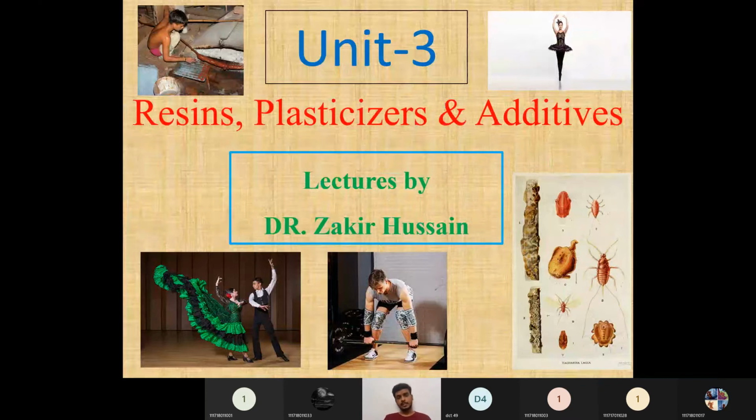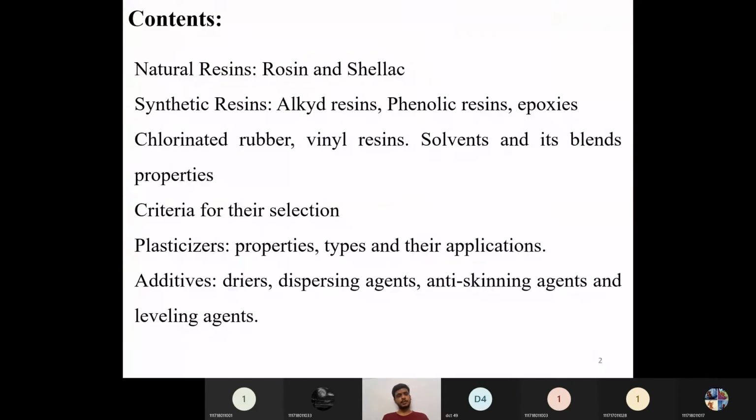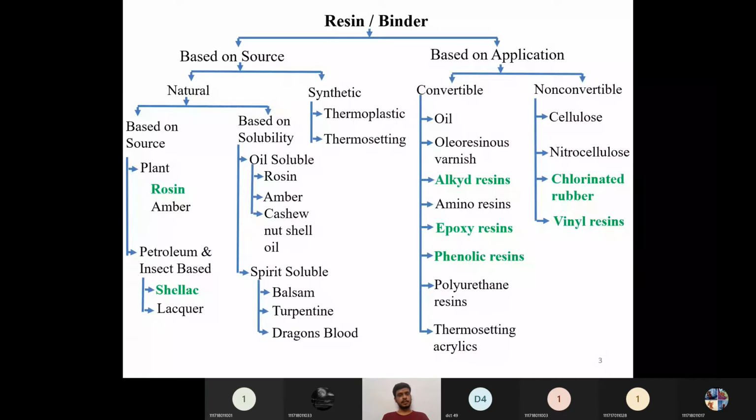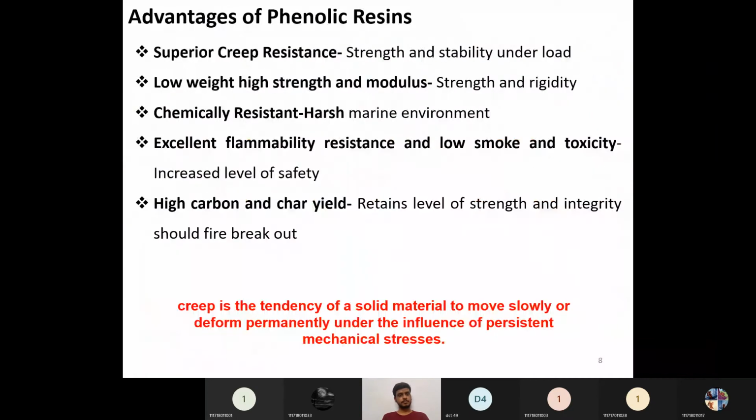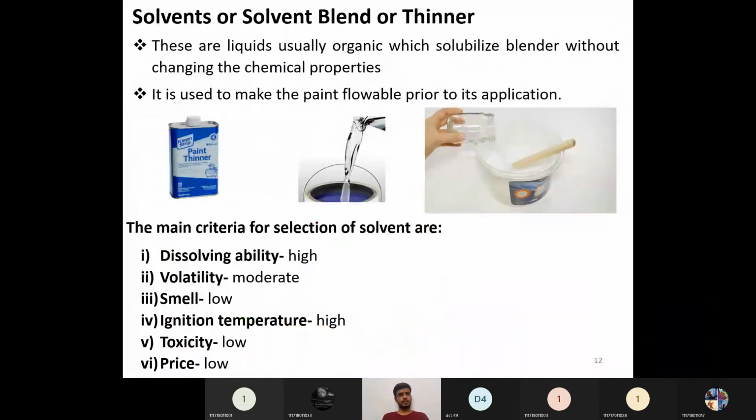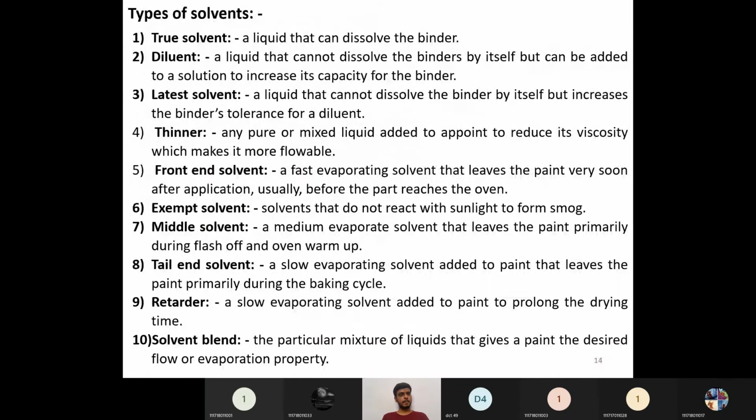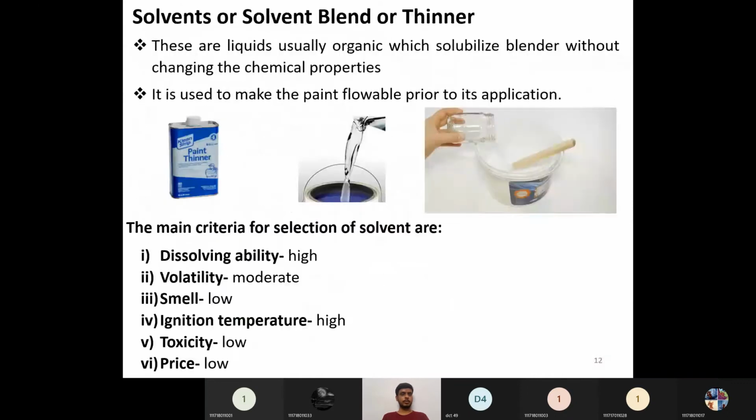We are seeing this in OSCT Unit 3, in which resins, plasticizers, and additives we are defining. So far we have seen these resins, like shellac, rosin, and various synthetic resins, everything we have seen until the previous class, their advantages, everything. Today we are going to see solvents and solvent blends, or thinners.